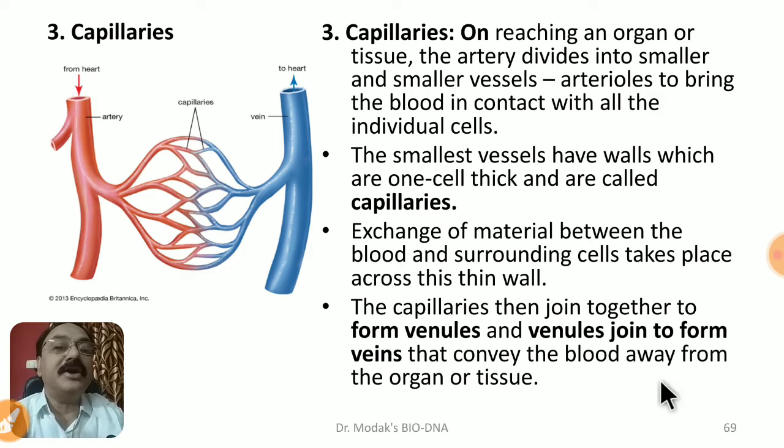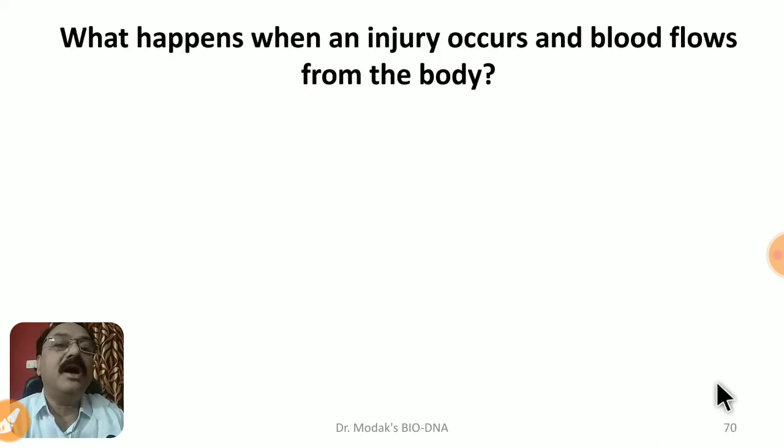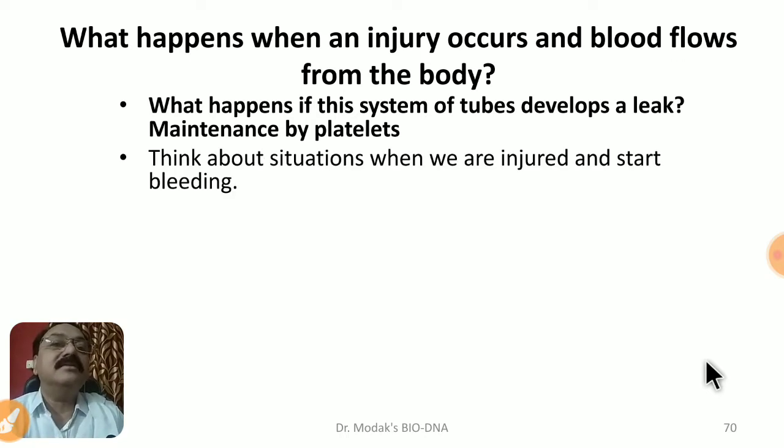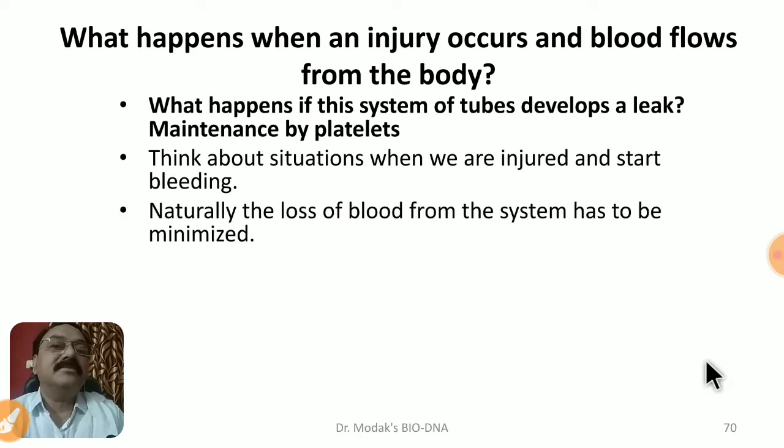The capillaries then join together to form venules. Venules join to form veins, and then veins carry the blood to the heart. One more interesting feature we are going to discuss is what happens when an injury occurs and blood flows from the body. Yes, we have seen the function of RBC, we have seen the function of WBC in 9th standard. Now you have to understand what happens when some injury occurs.